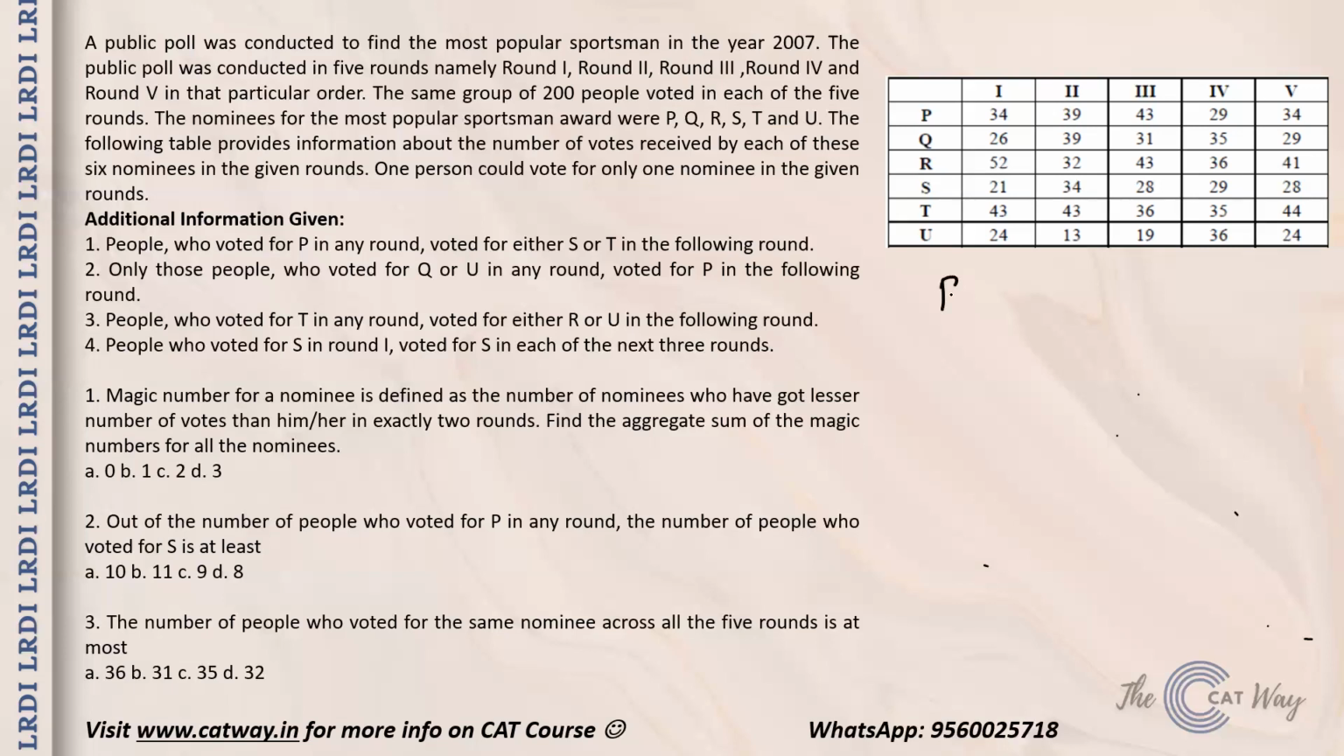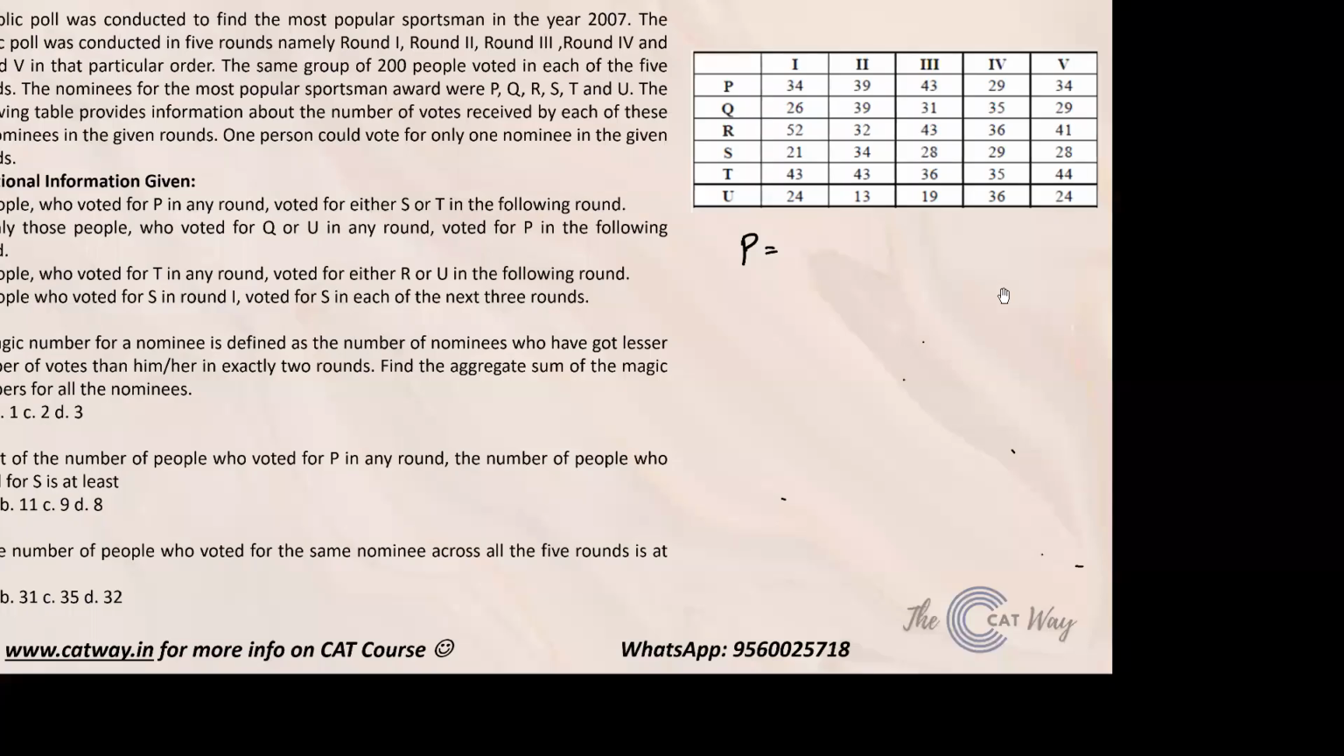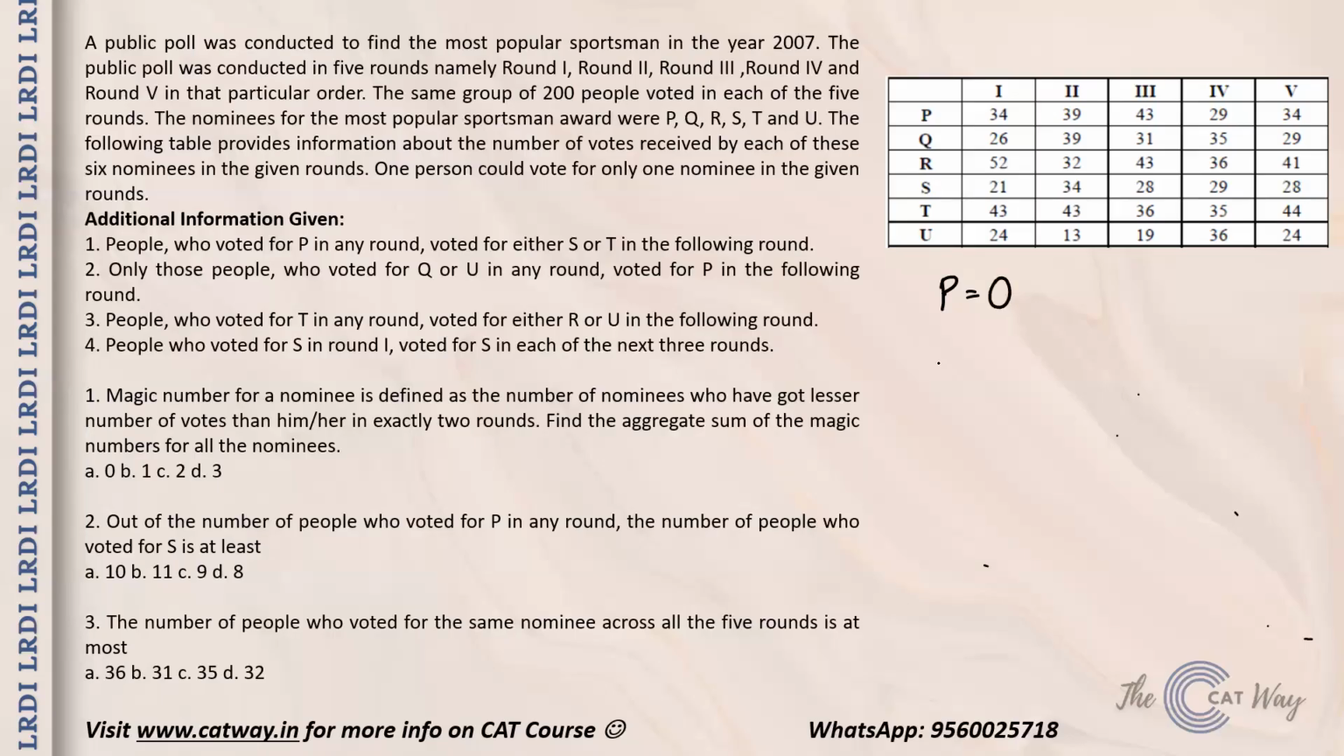So if you look closely, you will find that there is no person out of Q, R, S, T and U who is going to lose to P in exactly 2 rounds. Now, some are losing in 1 round, some are losing in 3 or more rounds. There is no person who is losing to P in exactly 2 rounds. And on a similar basis, you will be calculating it for others as well. And what we find is that for P, Q, R, and S, the magic number is 0, whereas for T and U, it is equal to 1.